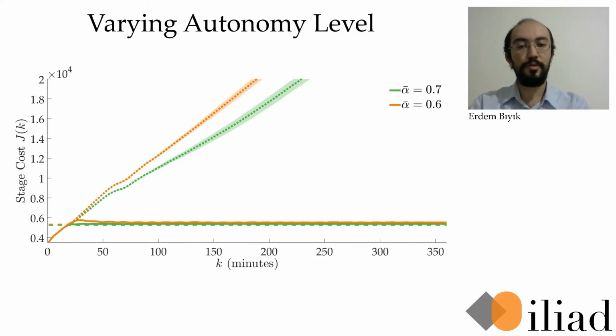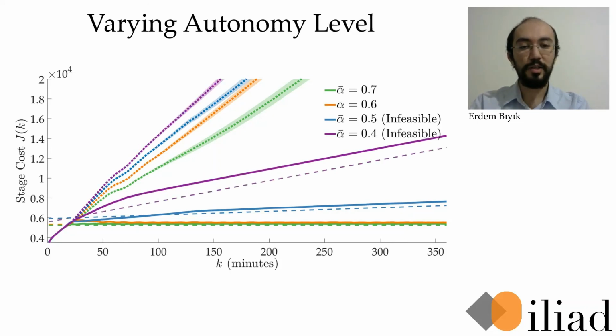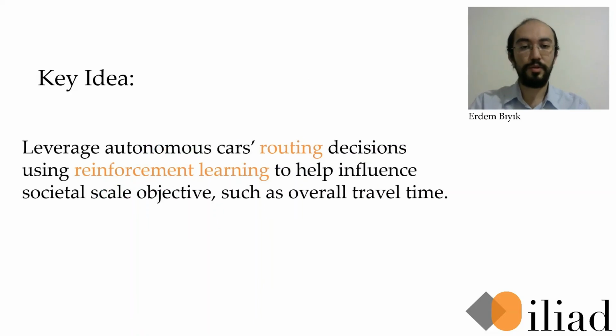The story is similar for 60% autonomy. For lower autonomy, the optimization is in fact infeasible, but we can see that RL routing is able to keep only a marginal difference to the theoretical lower bound, and it's similar for even lower autonomies too. To summarize, we use reinforcement learning to control the routing decisions of autonomous vehicles to help decrease congestion for all users.